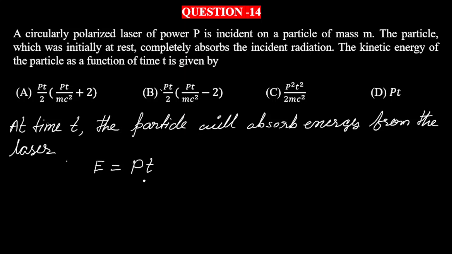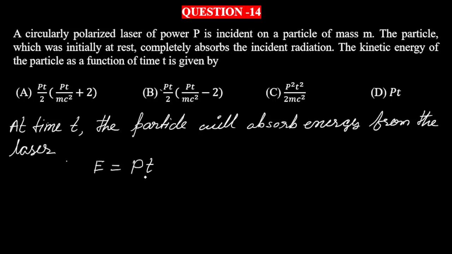So if time is less, then absorbed energy will be less, and since this energy will be utilized to gain the kinetic energy of the particle, when T is less, the energy it absorbs from the laser will be less, and because of that the velocity of the particle will also be less.